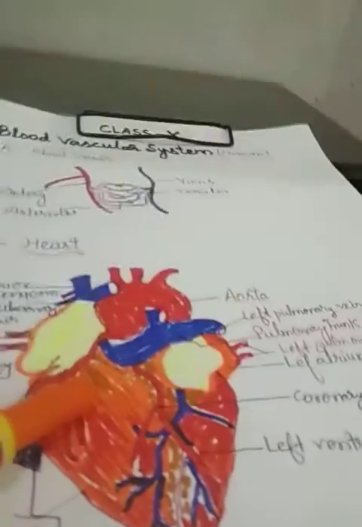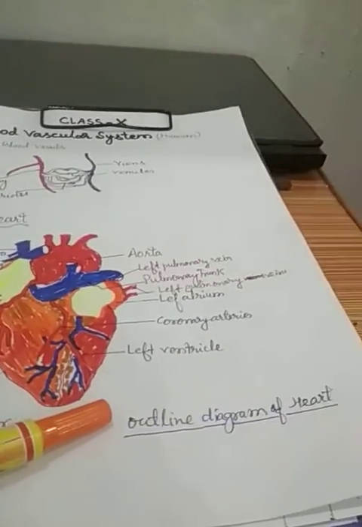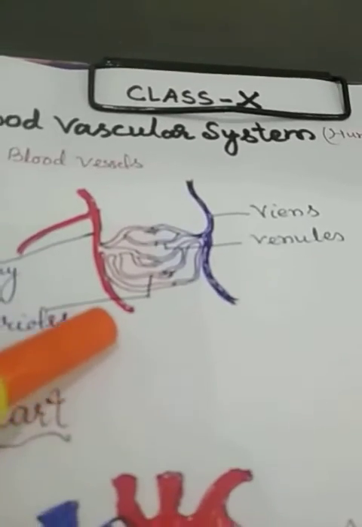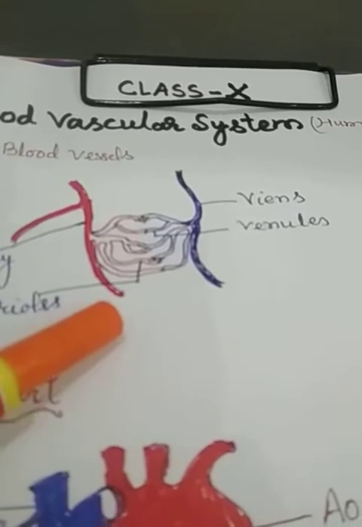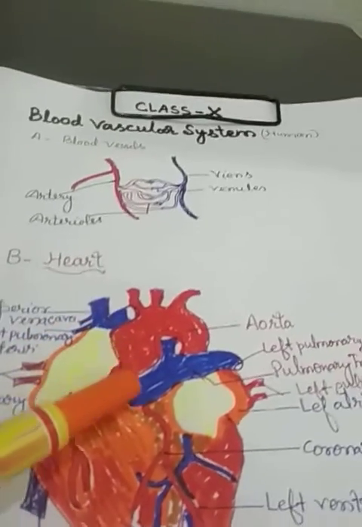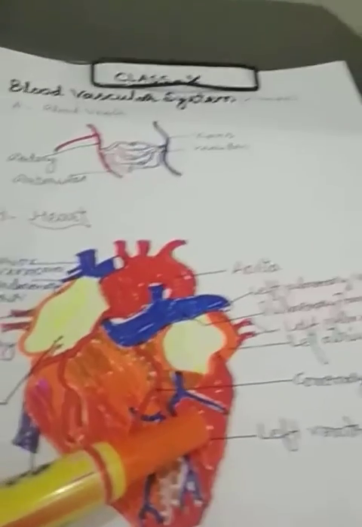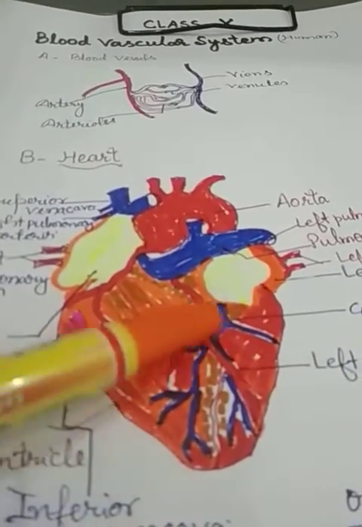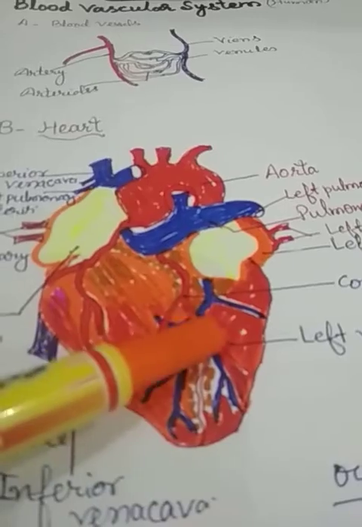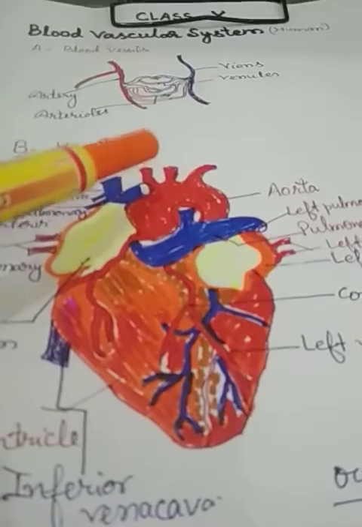So my dear students, the picture in front of you is the outline diagram of the heart, as well as the outline diagram of the veins and arteries that you are looking at over here. You have to understand the whole structure of these blood vessels and the heart, and you will understand in the next slide the structural organization, as well as the double circulation and the physiology or function of the heart, how the heart functions, right?